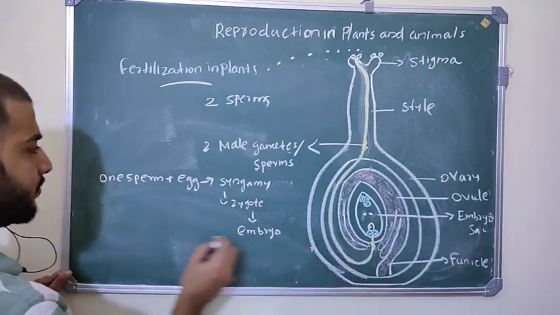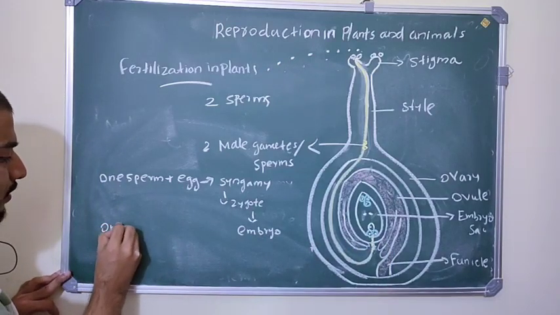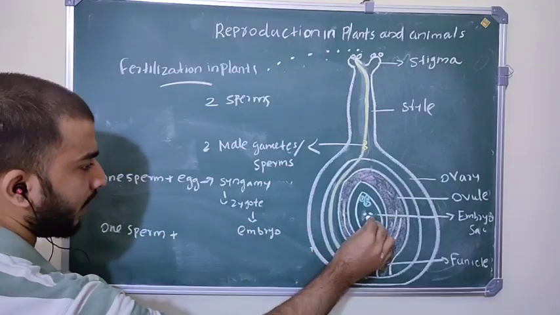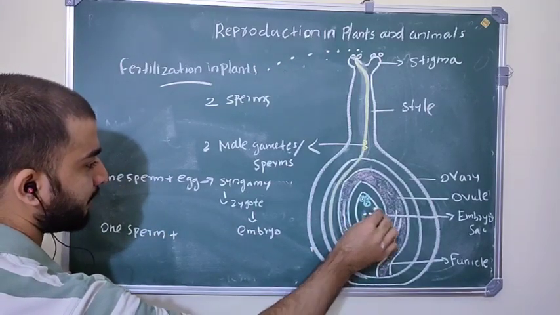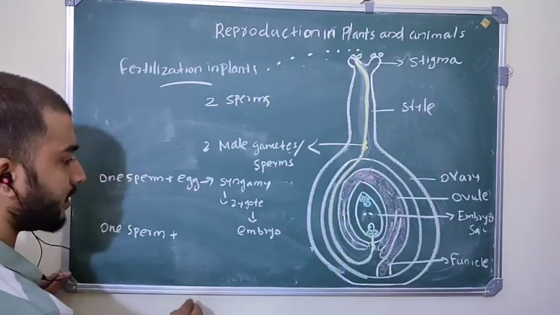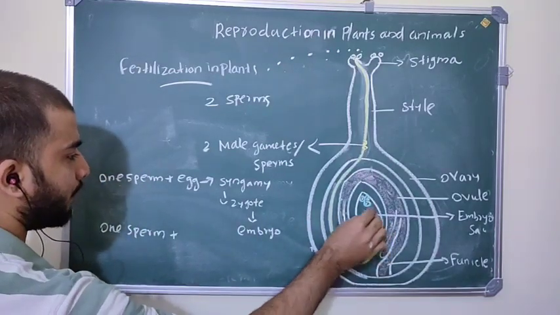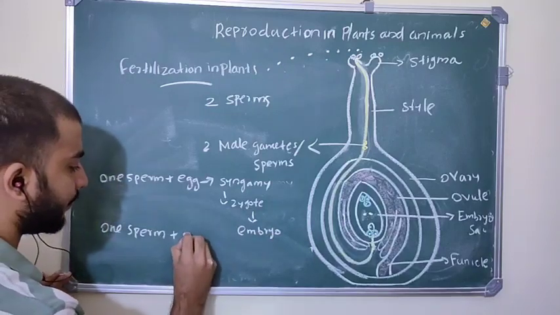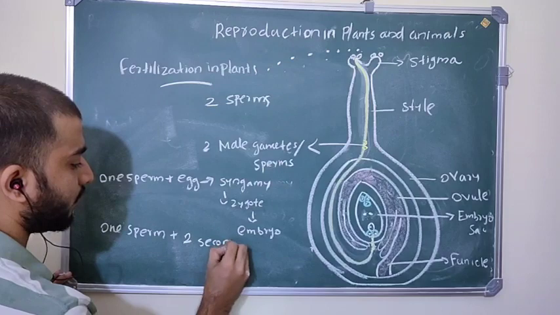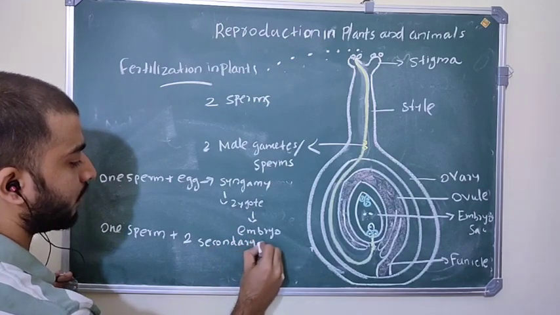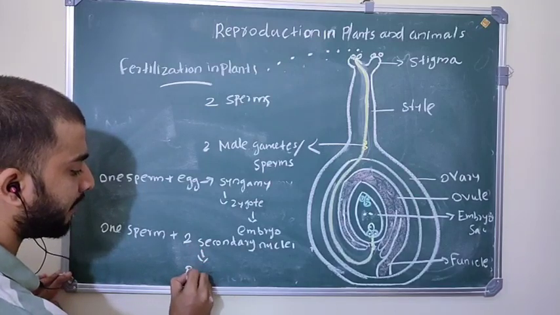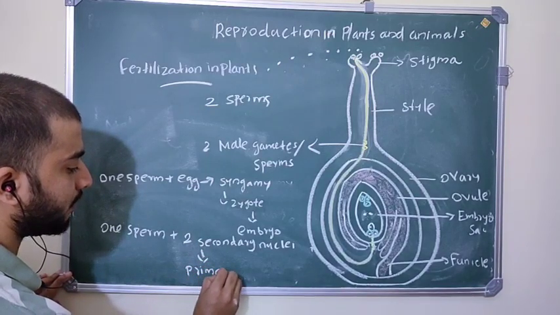Then the other sperm, or other male gamete, fuses with the two polar nuclei, or two secondary nuclei, present at the center of this embryo sac. So one sperm fuses with the two secondary nuclei, and they form the primary endosperm.